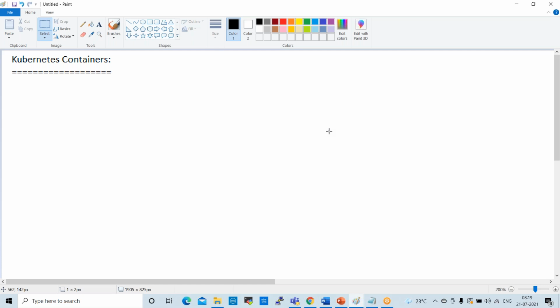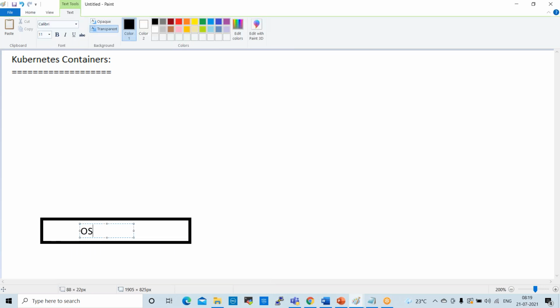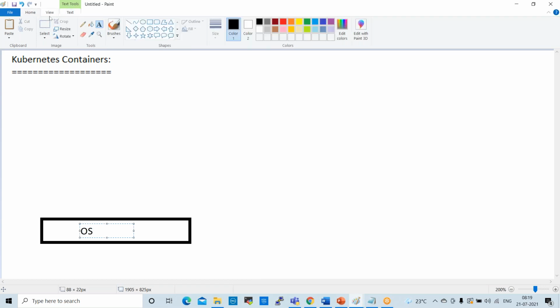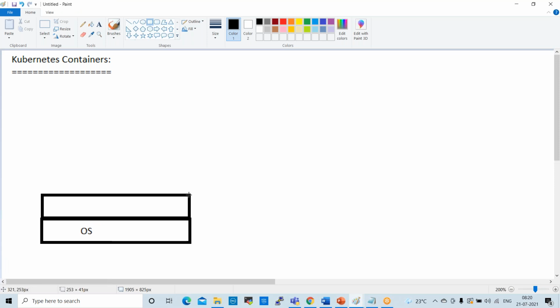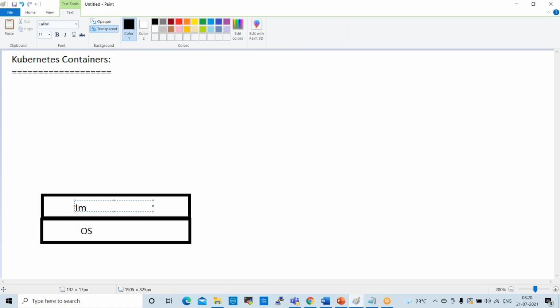For example, this is my operating system, the OS. On top of this we run a container engine. Here we have a layer which is the image, a Docker image.